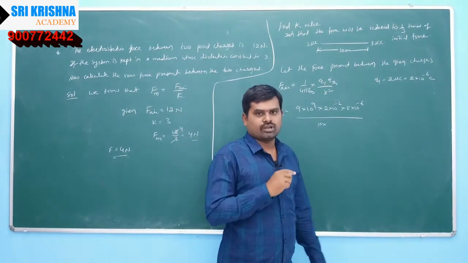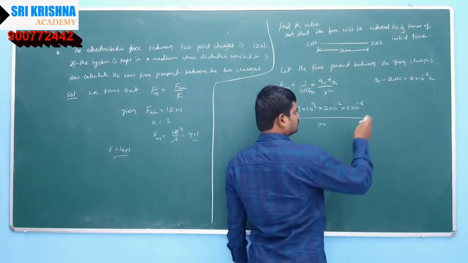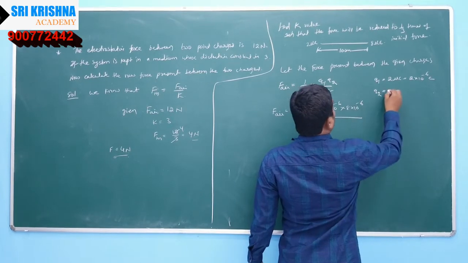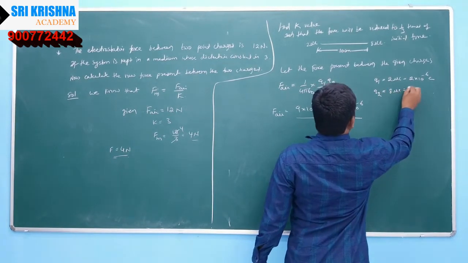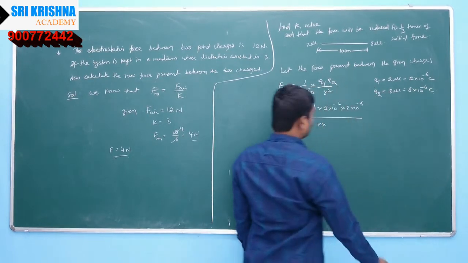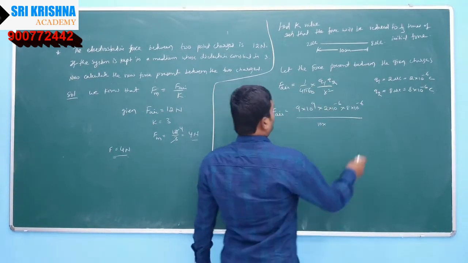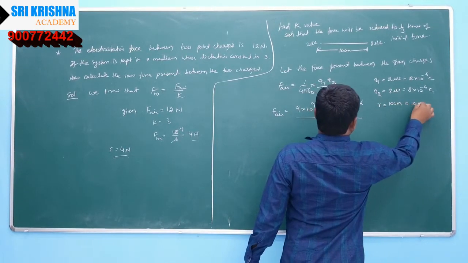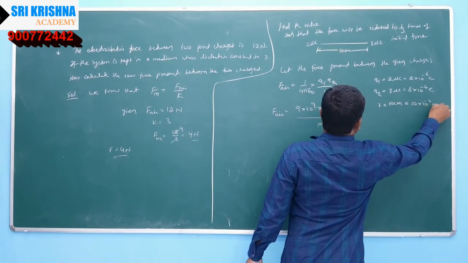So surely we have to convert. 8 microcoulombs is equal to 8 into 10 to the power of minus 6 coulombs. And here R is equal to 10 centimeter, so 10 into 10 to the power of minus 2 meter.